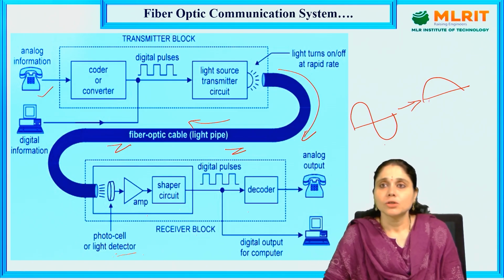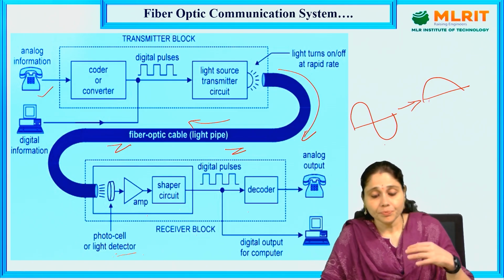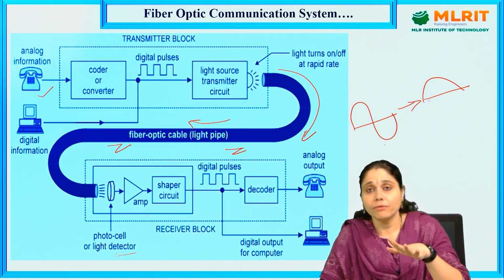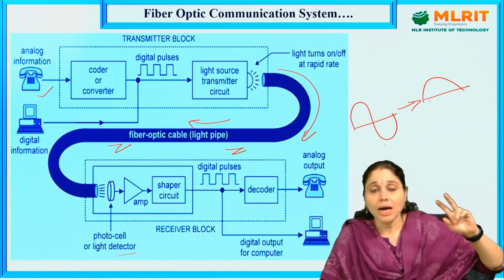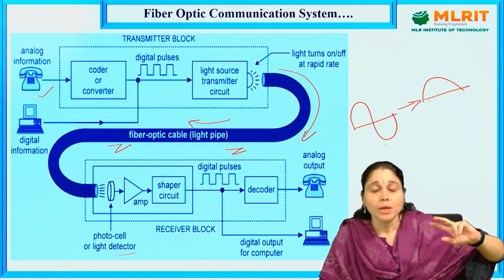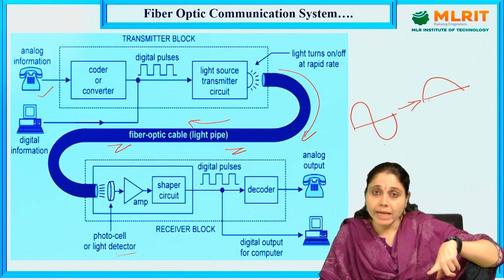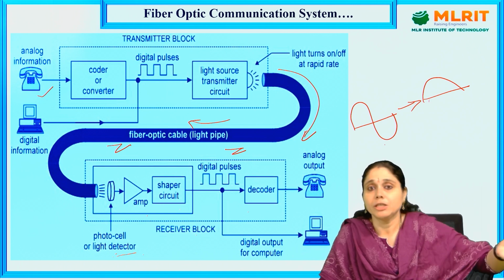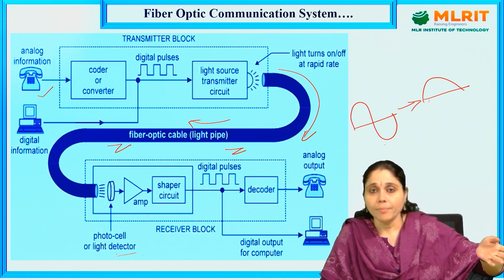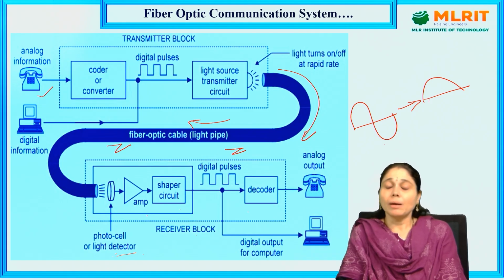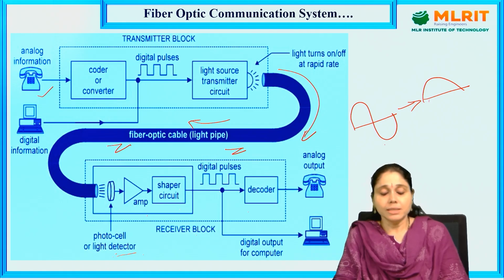The final output may be the same as the incident ray or maybe different from the incident ray. Why? Because light not only travels through the optical fiber, it also carries some information, which is communicated to the communication system.